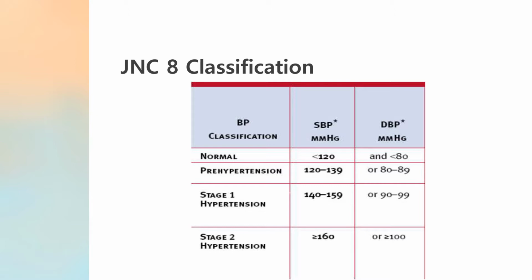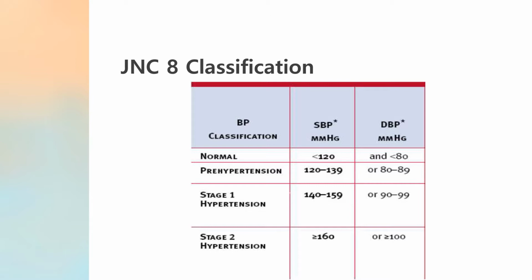So, you all very well know the normal blood pressure. The systolic is 120 or less than 120, and diastolic should be less than 80 millimeters of mercury. In pre-hypertension, the systolic blood pressure ranges between 120 to 139 millimeters of mercury, whereas diastolic will be between 80 to 89 millimeters of mercury.